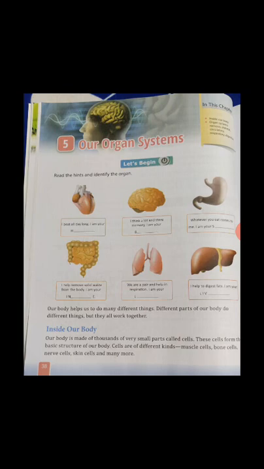Inside our body, let's see what is inside our body. Our body is made of thousands of very small parts called cells. A very little part of our body is called a cell. These cells form the basic structure of our body. There are different kinds of cells like muscle cells, bone cells, nerve cells, skin cells, and many more.